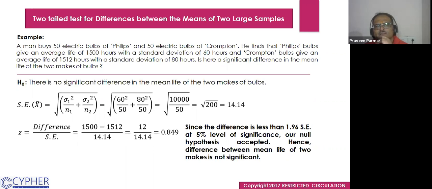The difference is 1500 minus 1512, that is 12, divided by 14.14, and we get 0.849, which is less than 1.96. It means our null hypothesis is accepted: there is no significant difference in the mean life of the two makes of bulbs. Does that make sense to everyone? Yes, sir.